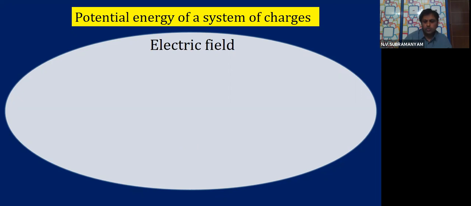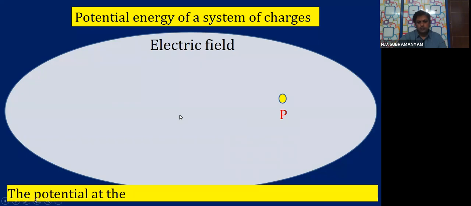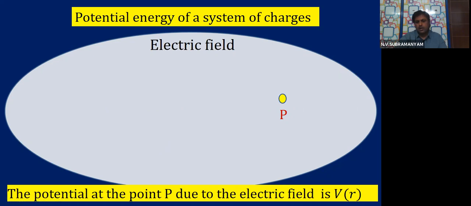Now in this electric field, I am taking one point P. This yellow color dot, let us consider as a point P. Now the potential at the point P due to the electric field is VR. What is the potential at this point P, children? I am taking the potential as VR due to this electric field.